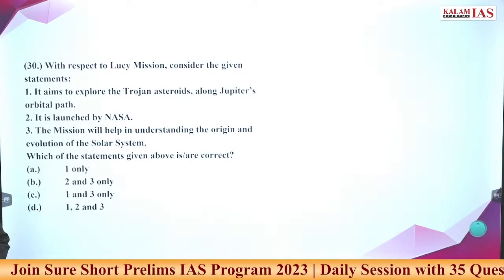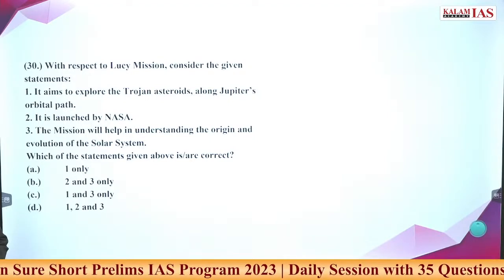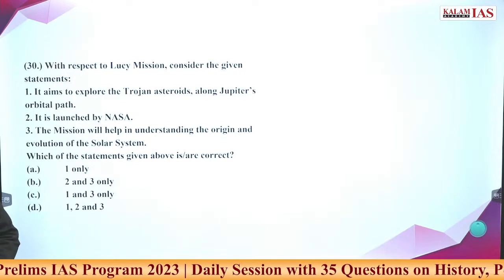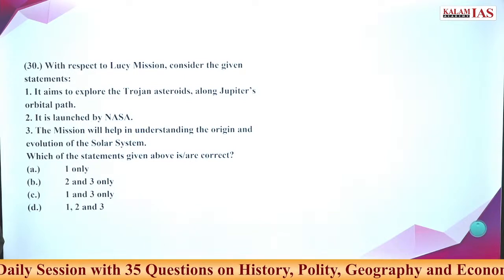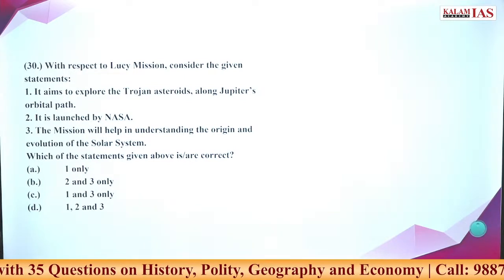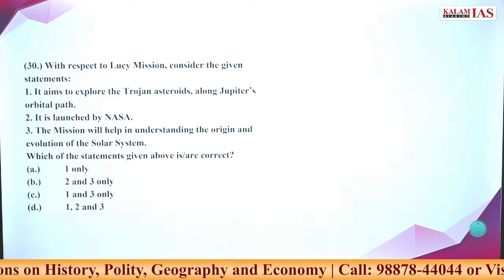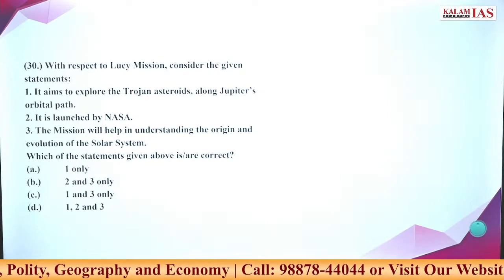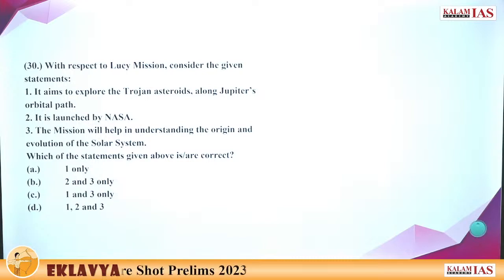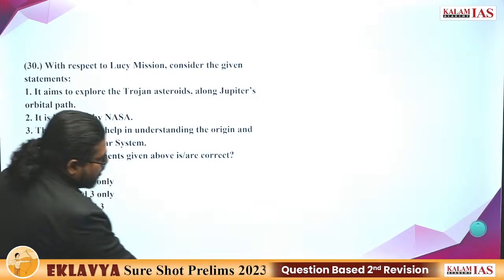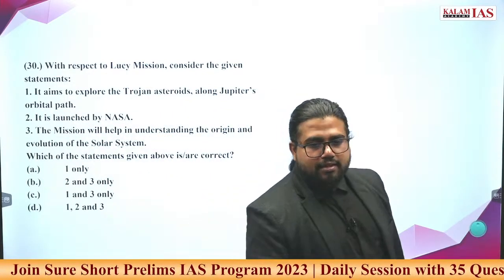Answer the last question. Lucy mission also we discussed recently.